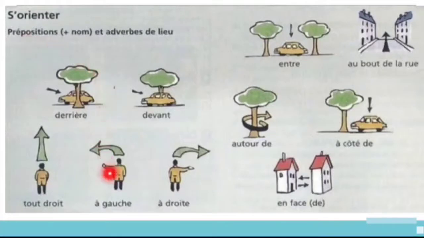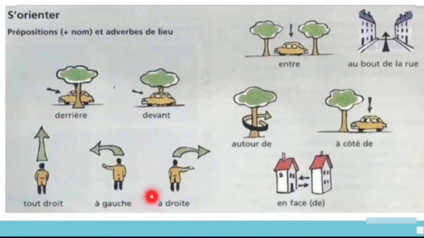And see here some prepositions which indicate the place. The first one is derrière. Derrière means behind. And devant means in front of. The car in front of the tree. And next, tout droit. Tout droit means go straight.